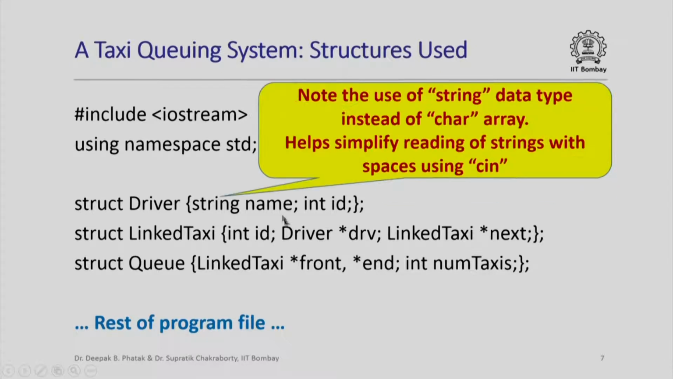Note also that while in earlier lectures when we talked about the structure driver we had used a character array for name, we have suddenly switched over to the string data type instead of character array for the same member named name, and we have done this because it really helps simplify reading of strings with spaces using cin. The name of a driver may have spaces in it, and in order to simplify the reading of strings with spaces using cin, we have used the string data type here. That is the only reason why we have changed the data type from a character array to a string.